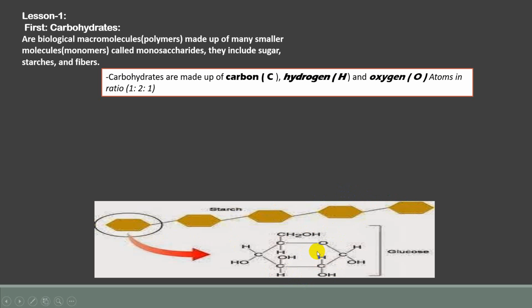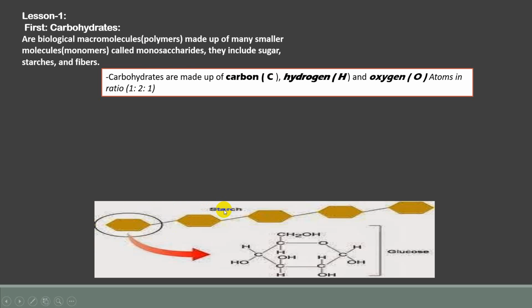What's the meaning of this? It means that carbohydrates are big biological molecules. That's why they are called macromolecules or polymers, made up of many smaller molecules. As you see here, many smaller molecules. Each is called mono, which means one. Saccharide means sugar. So this is one molecule of sugar called monosaccharide. Its chemical name is glucose. And this is another one. They form the polymer, the big one.